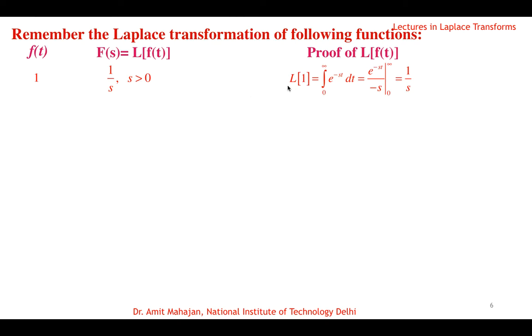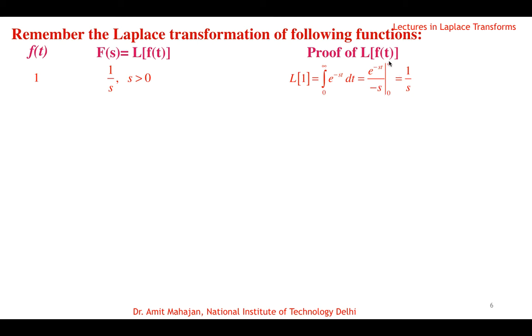The Laplace transform of f(t), we know, is the integral of e raised to the power minus st f(t) dt. So if f(t) is 1, then the Laplace transform of 1 is the integral from 0 to infinity of e raised to the power minus st, with f(t) value 1. So simply 0 to infinity e power minus st dt, and the integral of an exponential is the exponential divided by the derivative of minus st, which is minus s, with limits 0 to infinity.